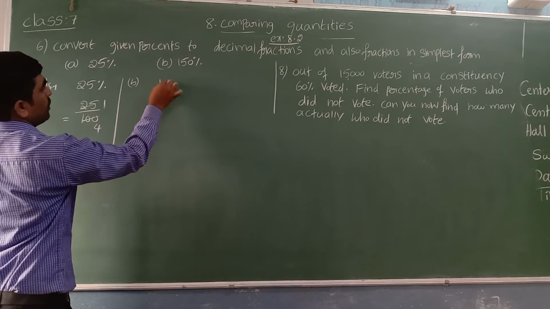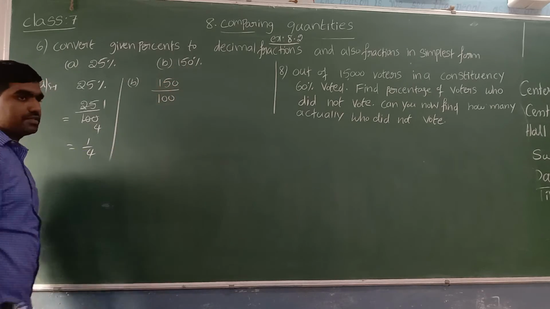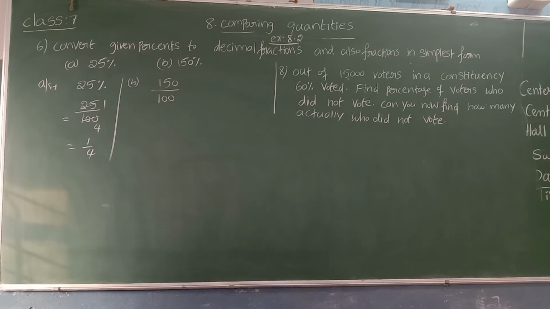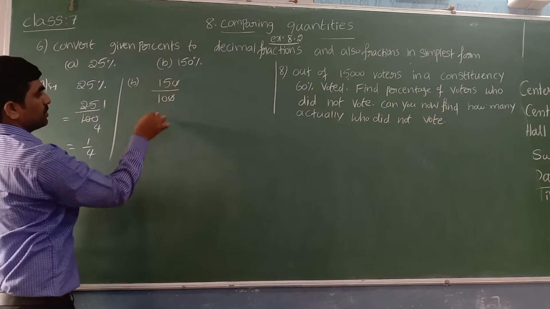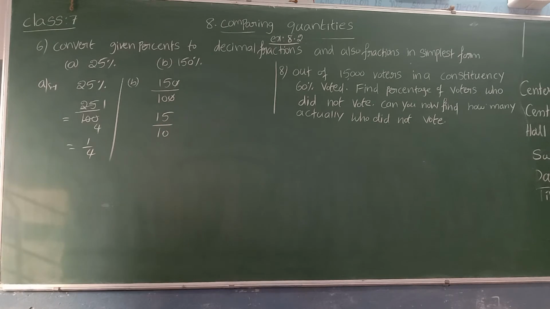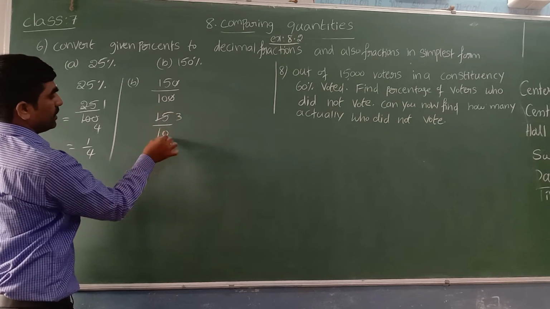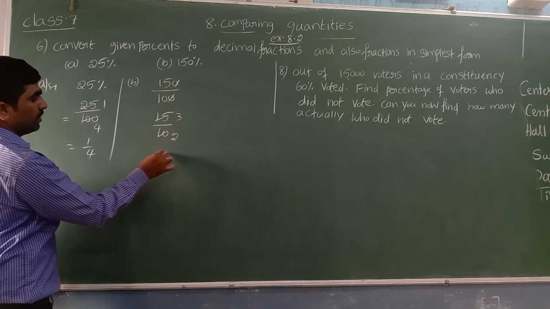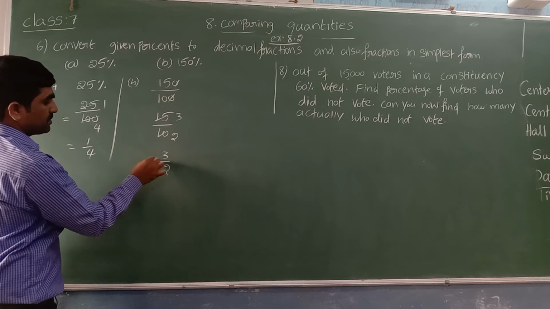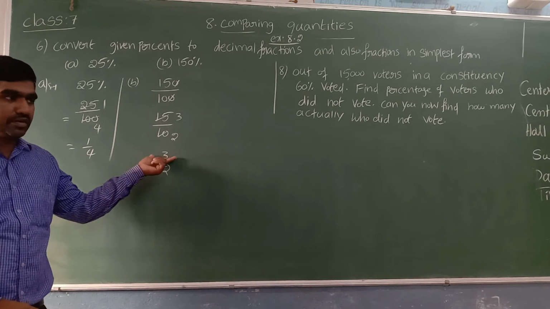See one more, B1. 150 percent is 150 out of 100. Now it is a decimal fraction. Convert into simplest form. One zero, one zero cancel. We can write 15 by 10. Now the common factor is 5. Divide with that common factor 5. 5 threes are 15, 5 twos are 10. Now we can write 3 by 2. Yes, 3 by 2 is the fraction which is in simplest form. Why?